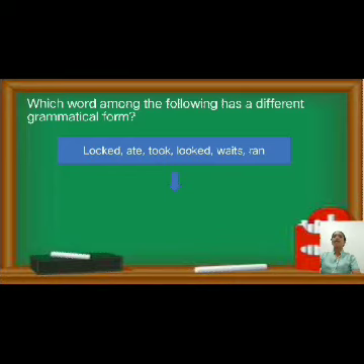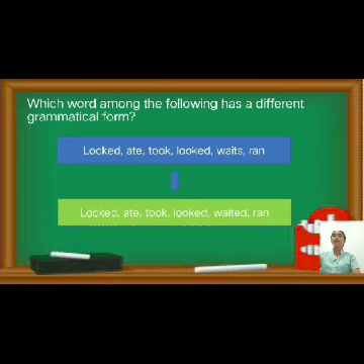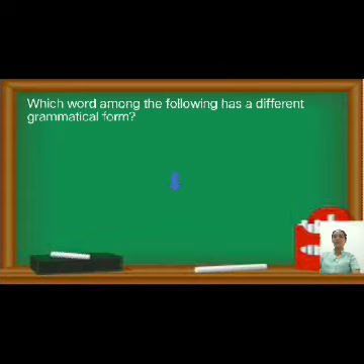Okay? But the word waits is in the present tense. So to make it better, the words should be like this: lack, ate, took, look, waited, and run. Now they are in parallelism because they use the same pattern of grammatical form.